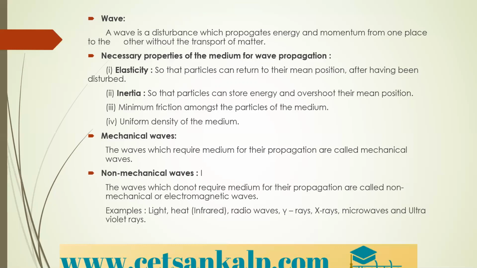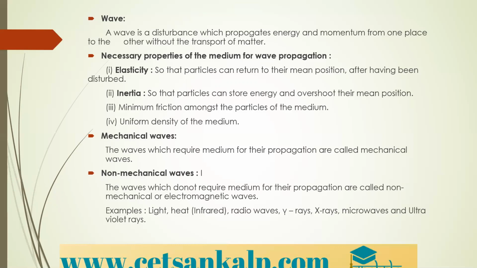Okay, so what are the necessary properties for wave propagation or wave motion here? Let us see. The medium must have the elasticity property, and it should have the property of inertia. First one, elasticity. What is the use of the elasticity of the material here? If the medium is elastic, the particles can return to their mean position after having been disturbed.